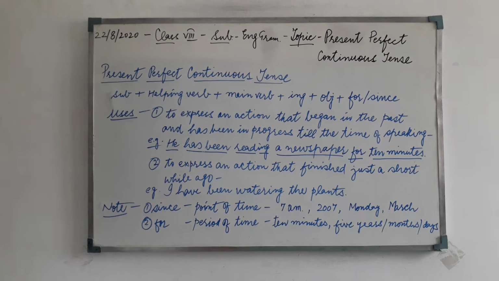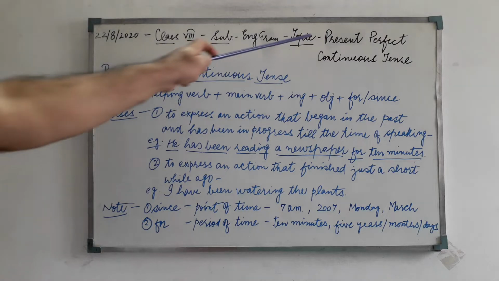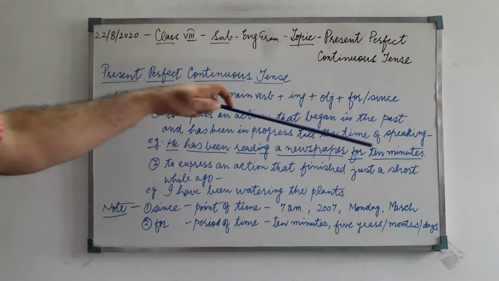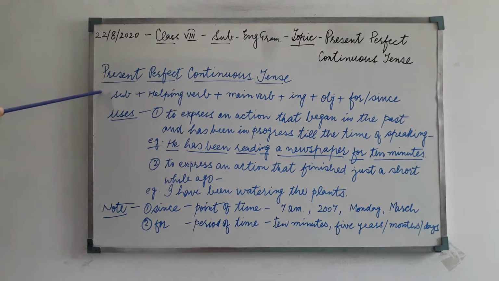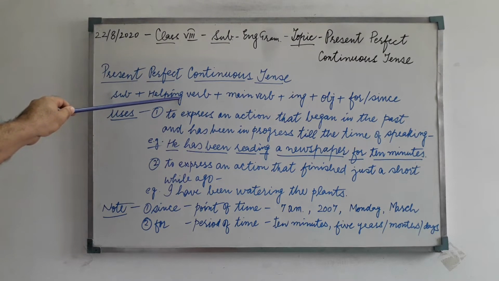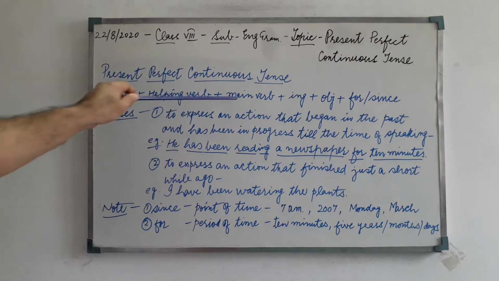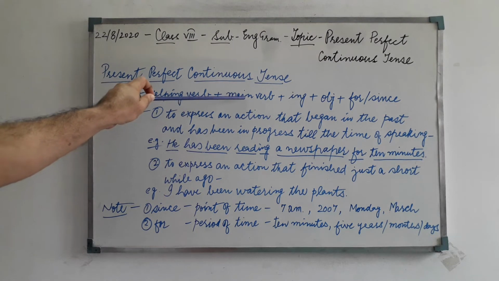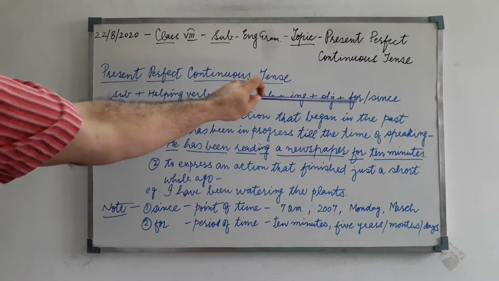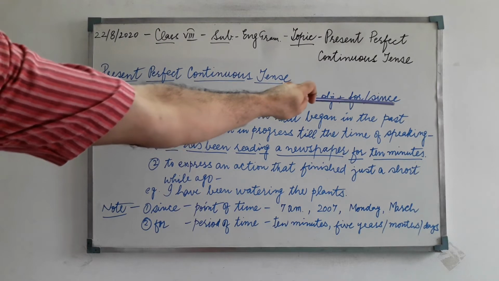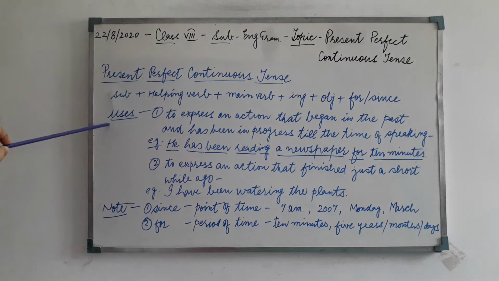Today, let's start the present perfect continuous tense. My dear children, the syntax of the present perfect continuous tense is, first of all, we use the subject, then the helping verb. There are two helping verbs here, has been or have been, followed by the main verb in its first form, or present form. Then we add ing, then the object, and after that we use either for or since. Now let us discuss its uses. Where do we use the present perfect continuous tense?